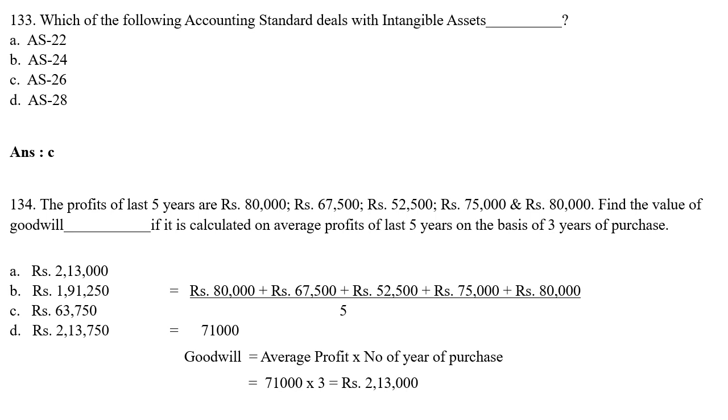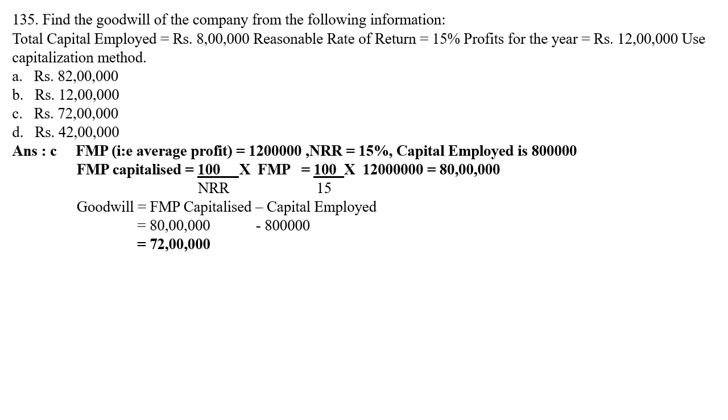Then what you have to find out? Goodwill. So the average profit you now got is 71,000, into the number of years of purchase. The number of years of purchase is given as 3. So 71,000 into 3, you will get your answer 2,13,000. So the answer for MCQ number 134 is 2,13,000.